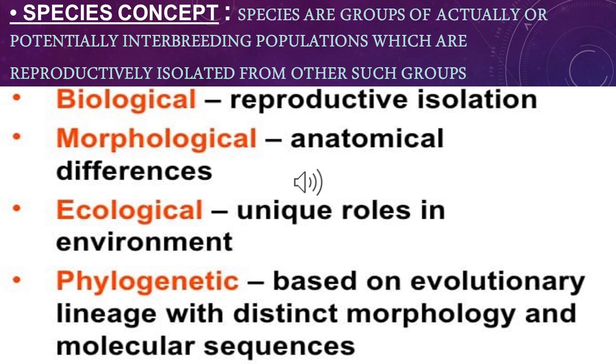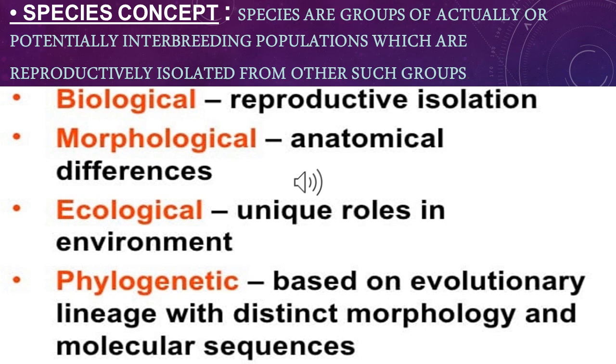Species concept. Species is the smallest group of organisms in the classification category, which can interbreed among themselves. The species concept is of four types: biological species concept, morphological species concept, ecological species concept, and phylogenetic species concept.